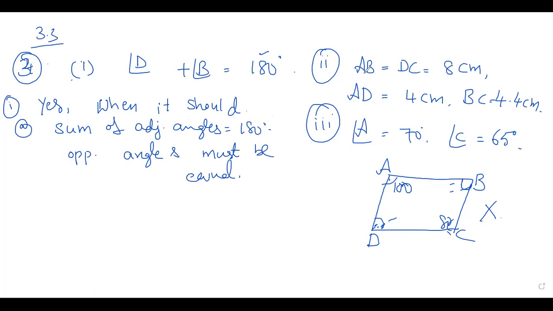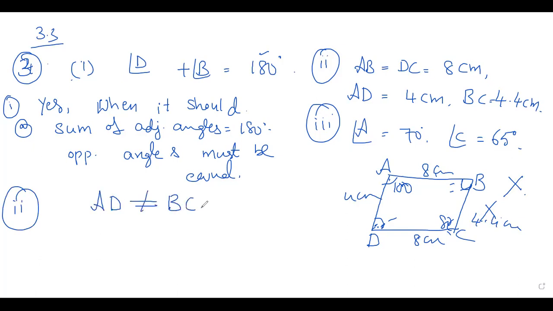And the second one, AB is equal to DC is equal to 8 centimeter, they are saying. This is 8 and this is 8. AD is 4 centimeter, BC is 4.4 centimeter. No, it is not a parallelogram, because you should write the reason, because AD is not equal to BC, right?